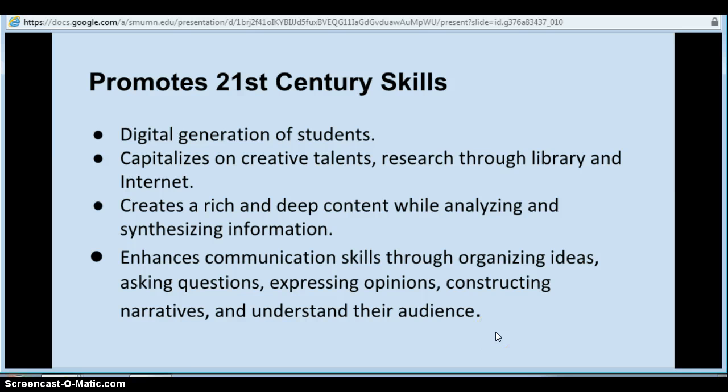It also promotes 21st century skills. It's a digital generation of students. We need to capitalize on creative talents, research through the library and internet, and it also creates a rich and deep content while analyzing and synthesizing information. And it enhances communication skills through organizing ideas, asking questions, expressing opinions, constructing narratives, and understanding their audience.